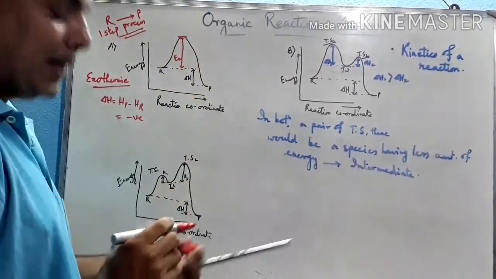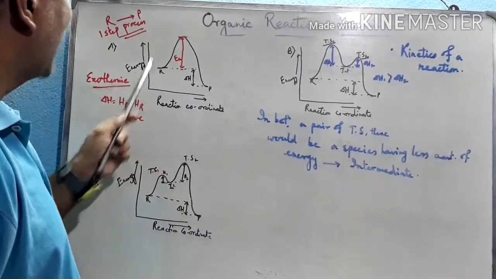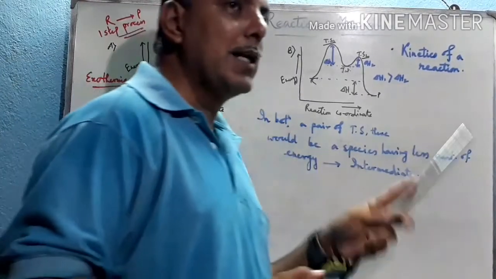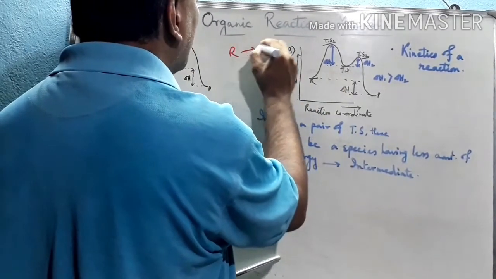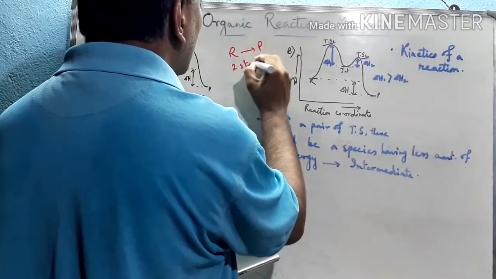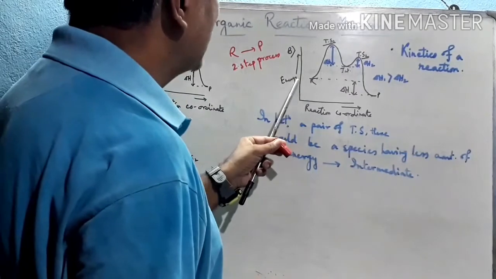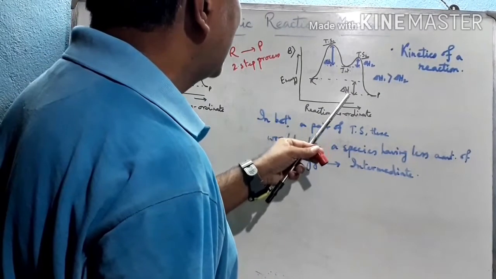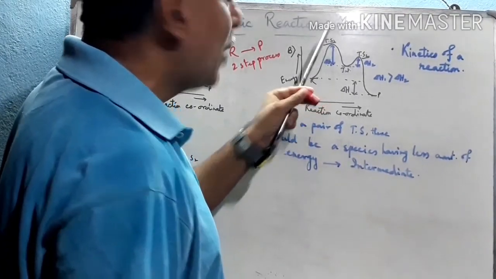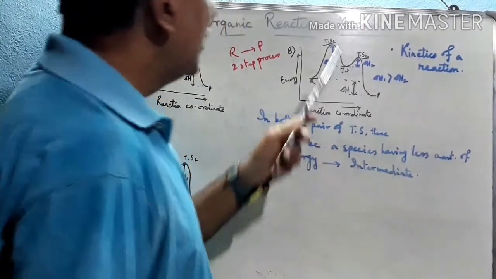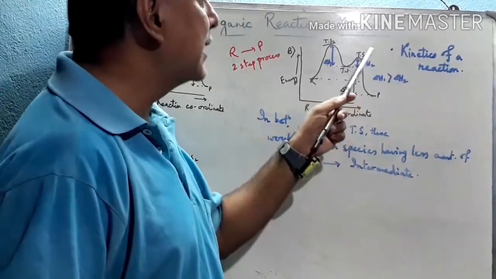So whenever the reaction takes place in one step, the kinetic graph is like this. But if it proceeds through 2 steps, suppose this reaction here is also R to P, this is a 2-step process. The first step, see this, R is the energy level, P is the energy level, and the amount of energy released is del H net. But the highest peak, this is the transition state 1. In a 2-step process, this is the first transition state and this is the second transition state, TS2.